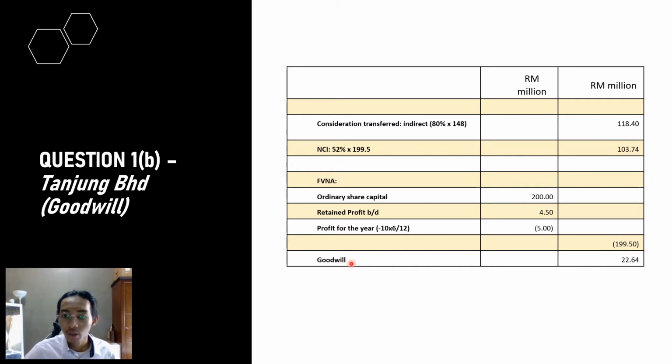Okay, the question here: what if the consideration transferred and NCI is lower than the FVNA? We will get the bargain purchase, which means we get more profit on it.